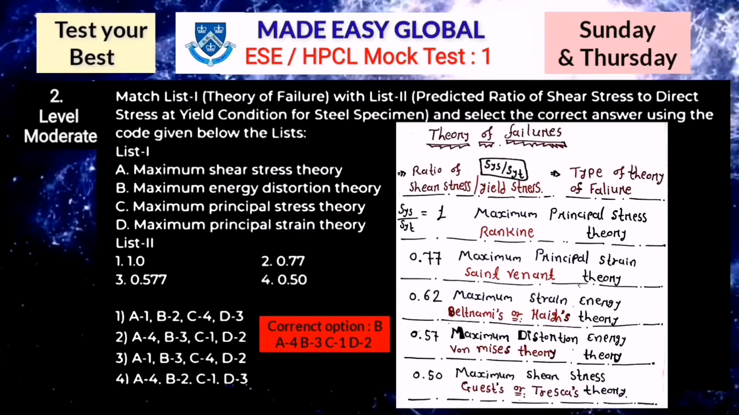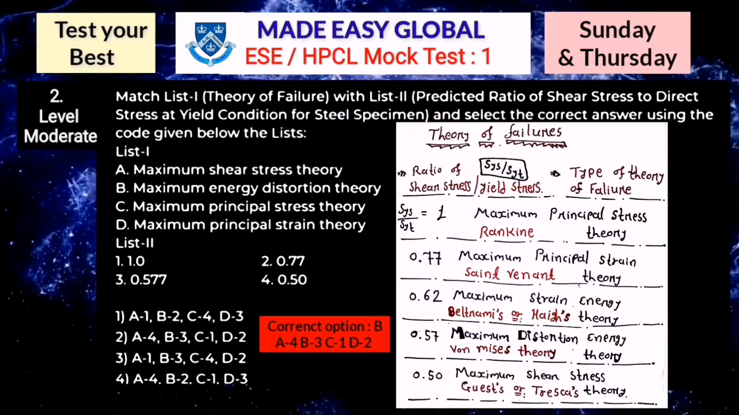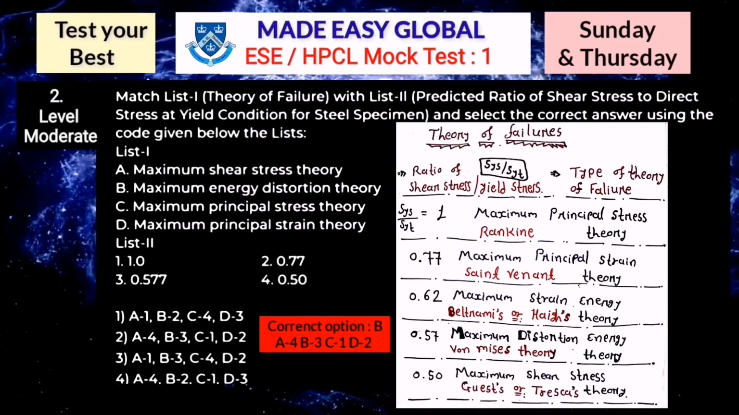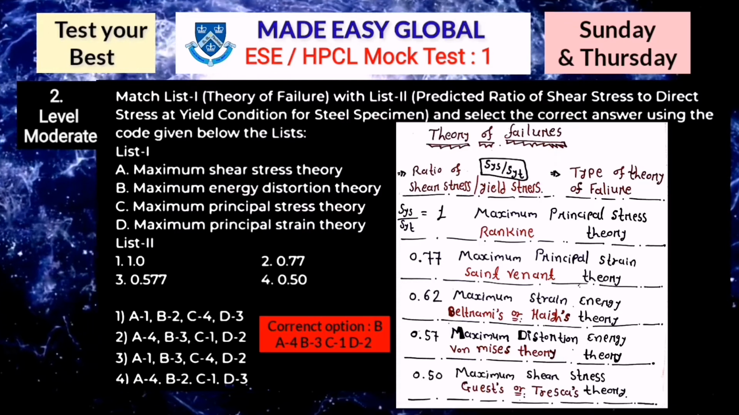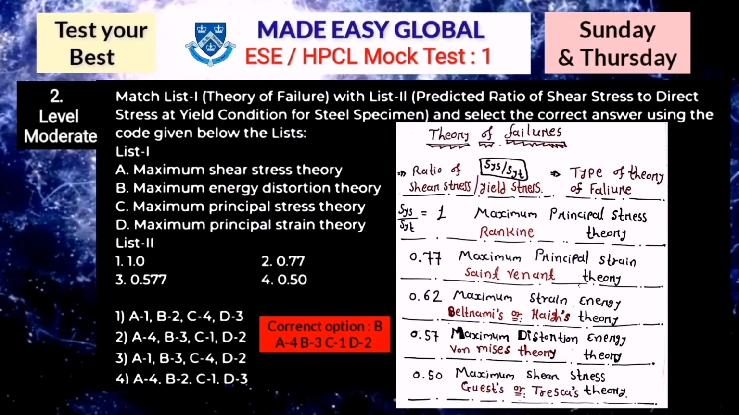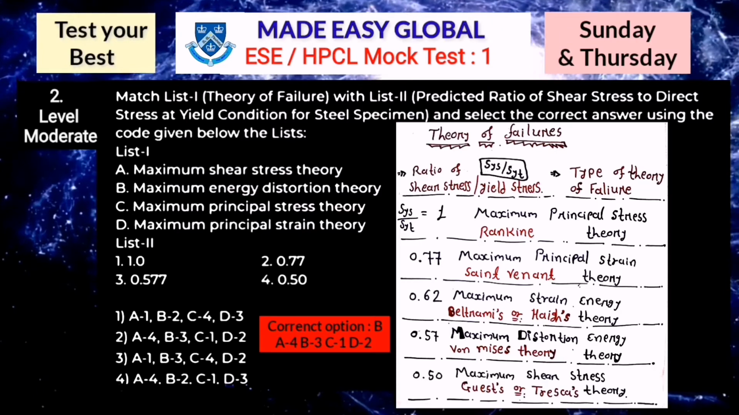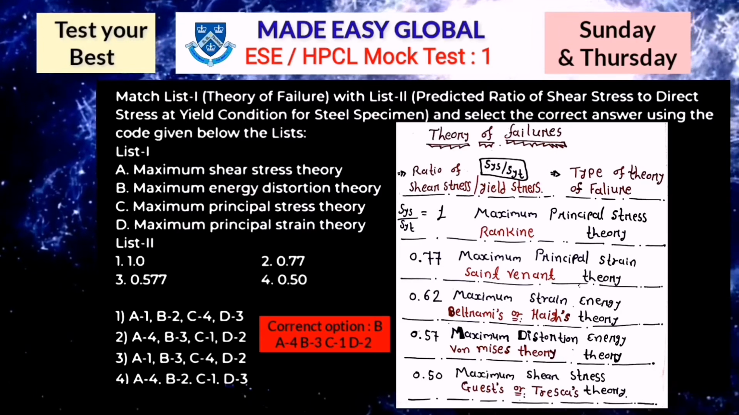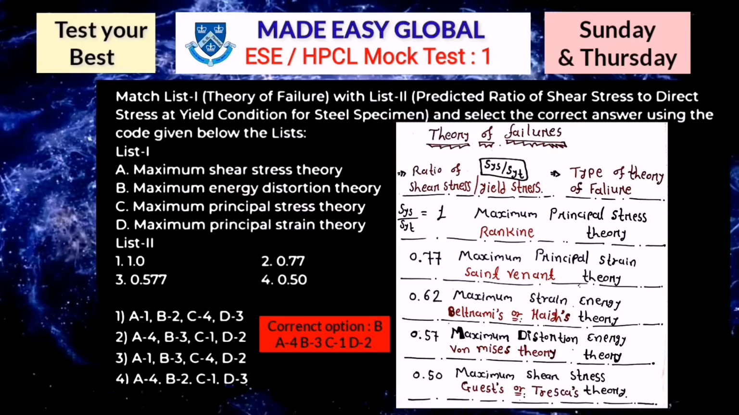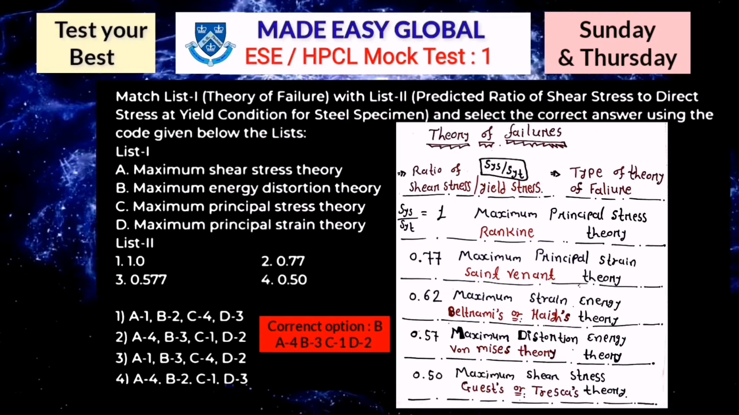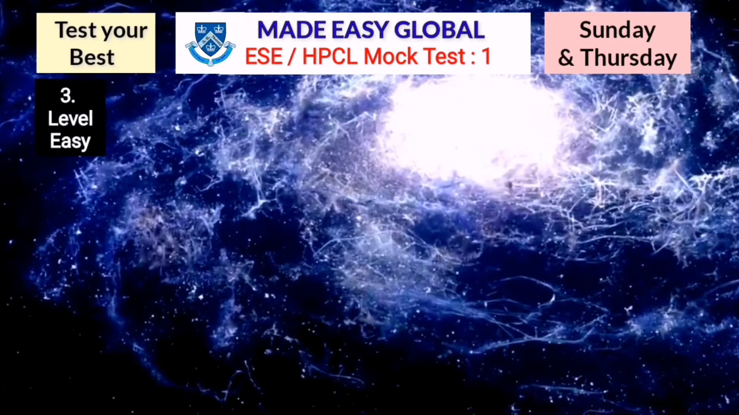That means for the maximum shear stress theory, the ratio of shear stress to direct stress at yield condition is 0.50. For the maximum energy of distortion theory, the answer is 0.577. For the maximum principal stress theory, the answer is 1, and for the maximum principal strain theory, the answer is 0.77. The detailed solution is also there, so you can take a screenshot if you want. Now let's move towards the next question.